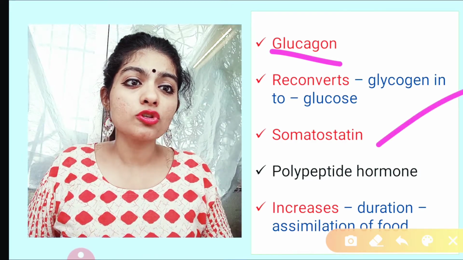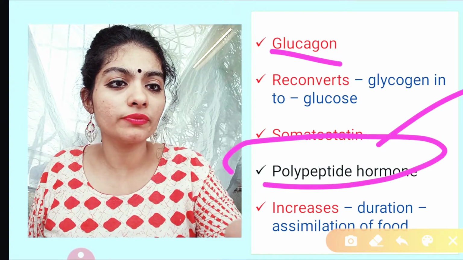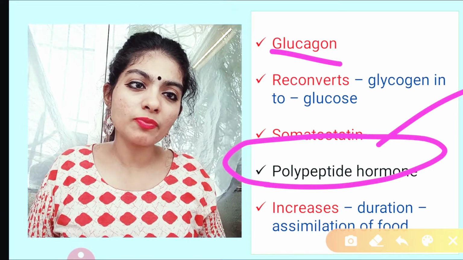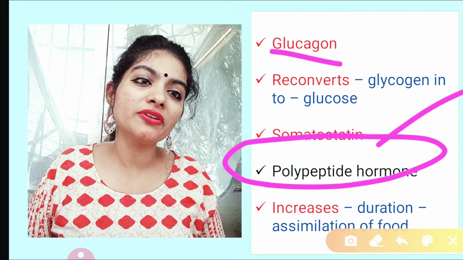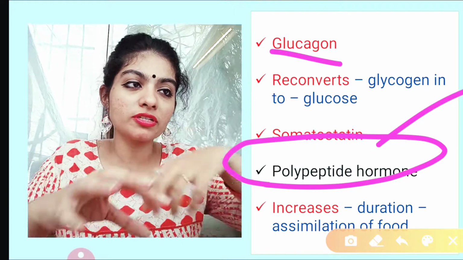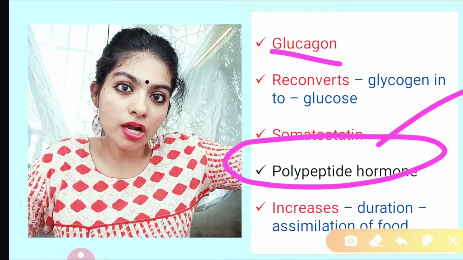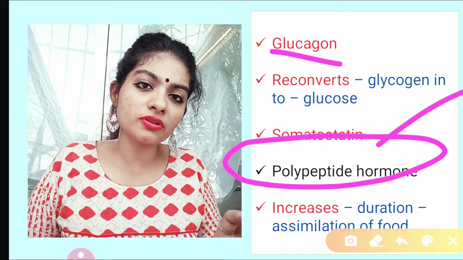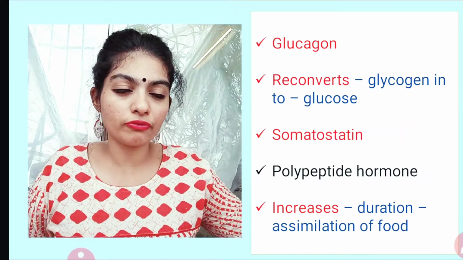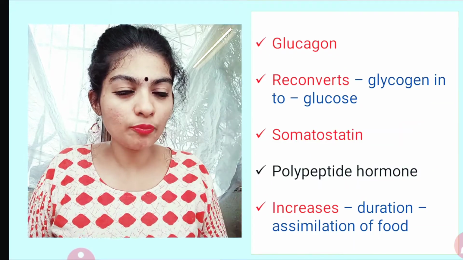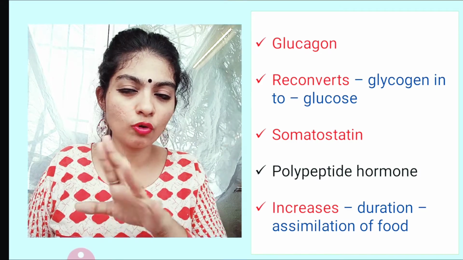Then we have the hormone somatostatin. We've already discussed insulin. Somatostatin is a polypeptide hormone. Let's break the term. Poly means many, peptide is related to protein. Guys, proteins are made up of amino acid residues. We've discussed this earlier. A long chain of amino acid residues is called a peptide. So polypeptide means a large chain of peptide. So it is related to protein. So it is a polypeptide hormone, a huge chain. And guys, another very important thing: hormones and enzymes, the primary composition is protein. Both are made up of proteins.